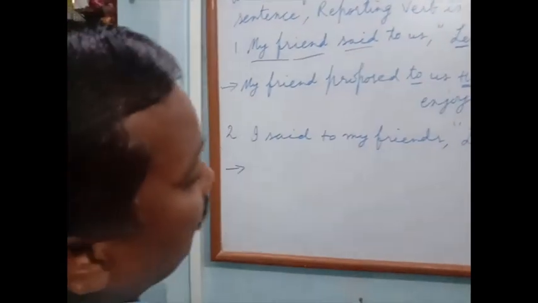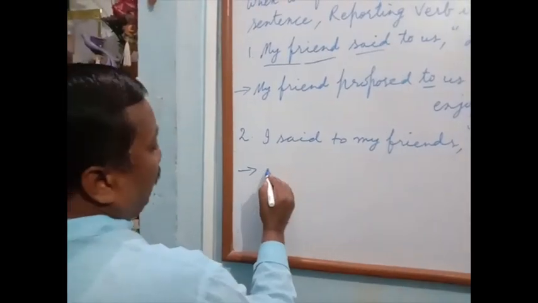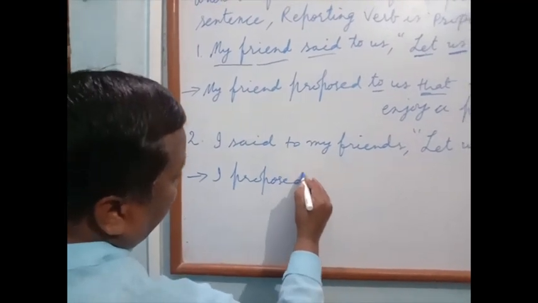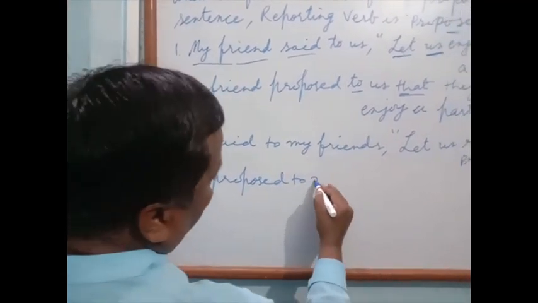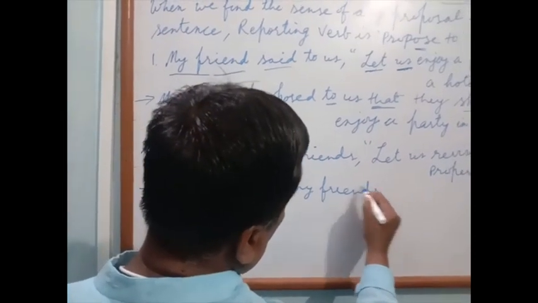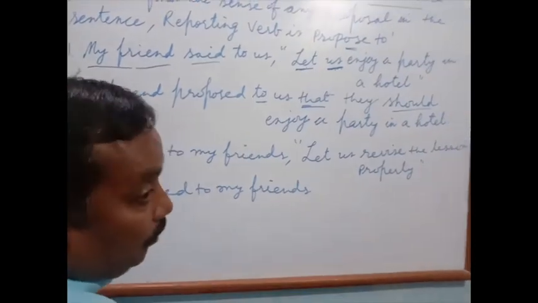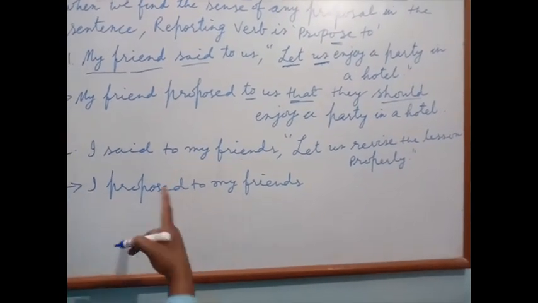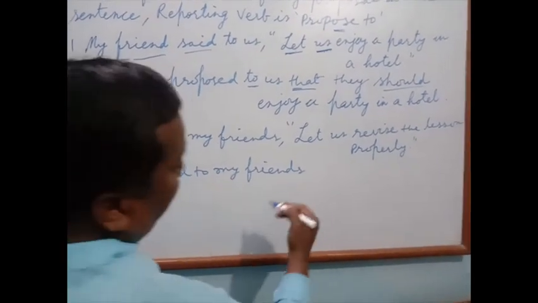Here we also find a proposal. Reporting verb: proposed to my friends. And the answer will be "that," not "to," because we find here what? Proposal. That.